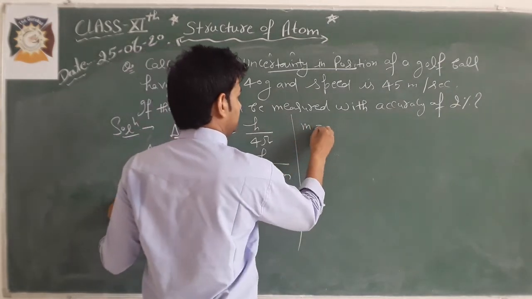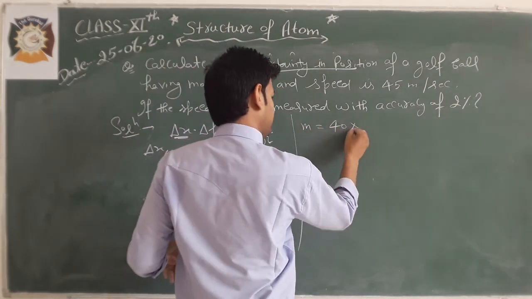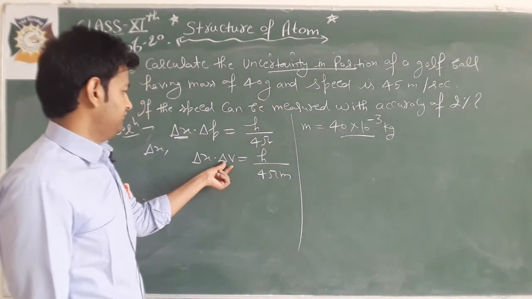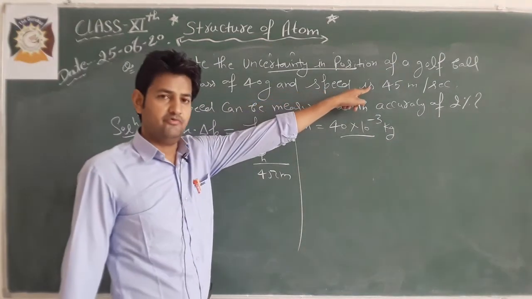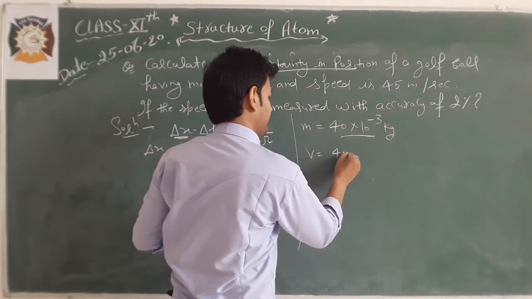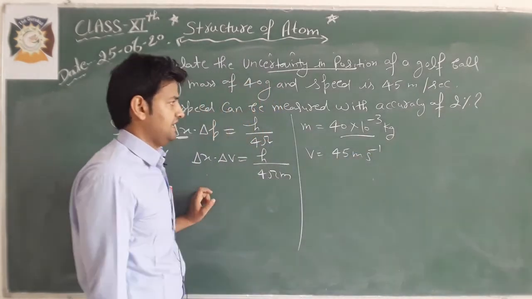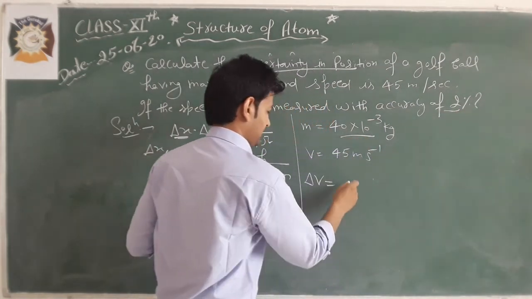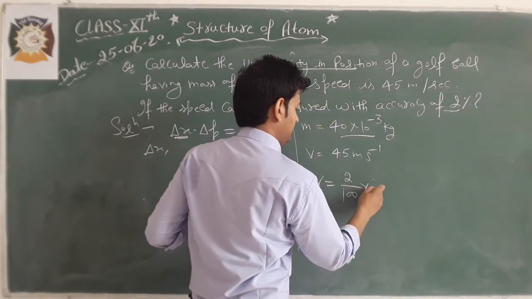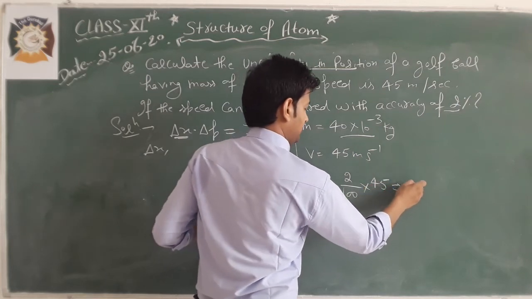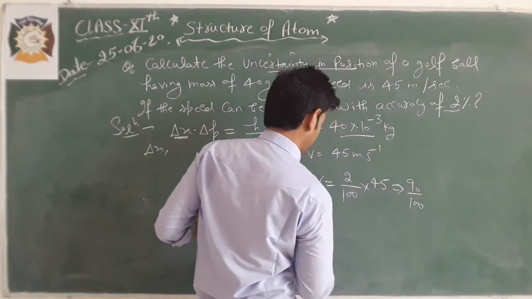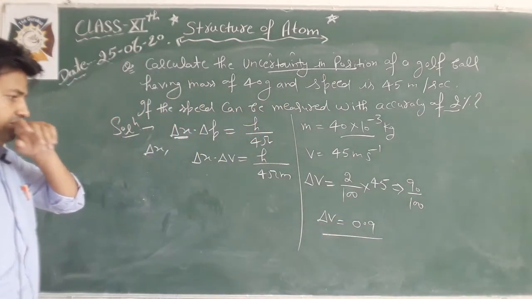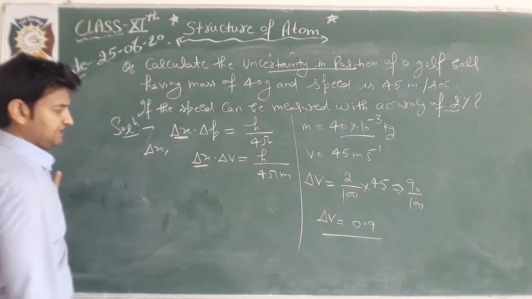Here the mass given is 40 gram. It can be converted into kilogram. And we have been given velocity, not delta v; the velocity given is 45 meter per second. Then we can calculate the uncertainty because it is 2%, so it can be calculated by 2 by 100 of 45. It will come out to be 90 by 100, so delta v will be equal to 0.9. This is the uncertainty in velocity. Now we can directly apply the formula.